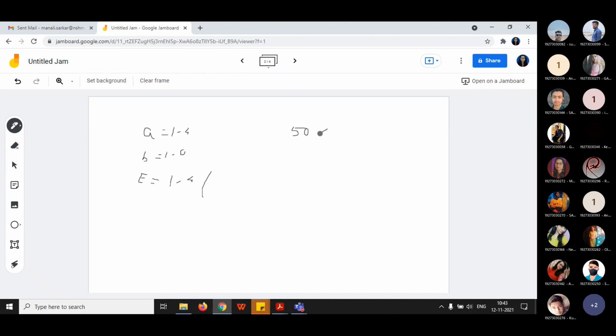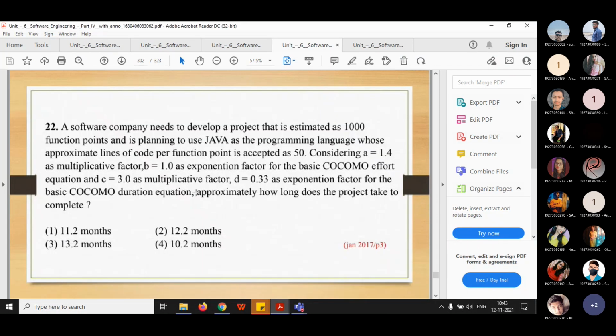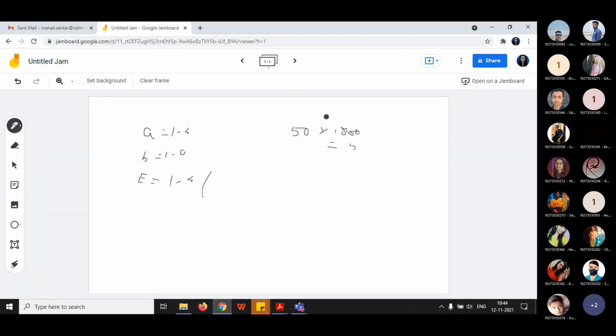LOC. If you are converting it into KLOC, you will be dividing by 1,000. Here in this problem it is given that 1,000 function points are there, and code per function point is 50, okay? So you will be multiplying 50 with 1,000, and that's why you will be getting 50,000, okay?